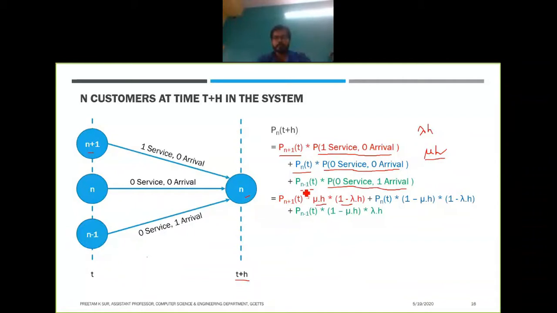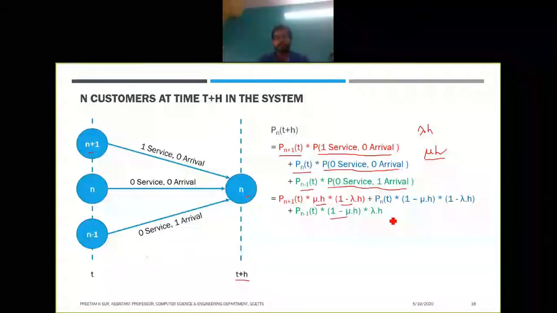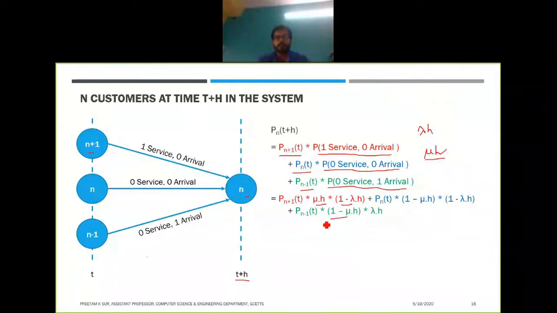Similarly, pn minus 1 of t into the probability that zero service has occurred, which is 1 minus mu h, and one arrival has occurred, so that will be lambda h. Okay, so now we will have this formula, and we will now try to simplify it.